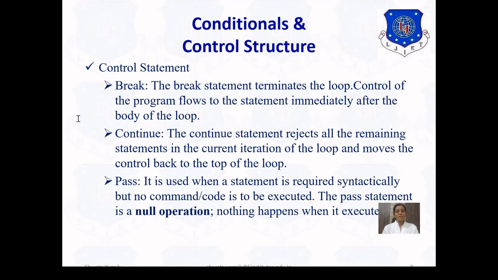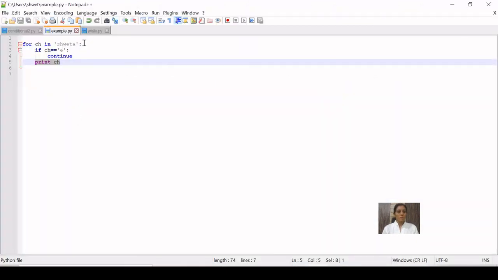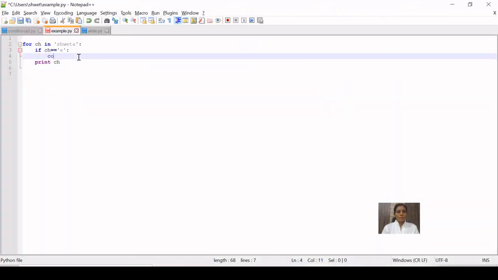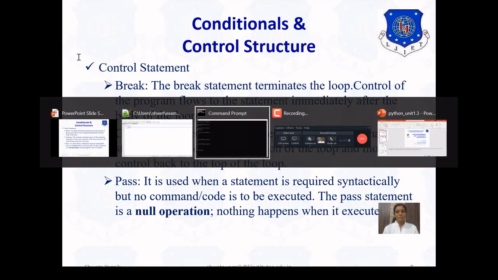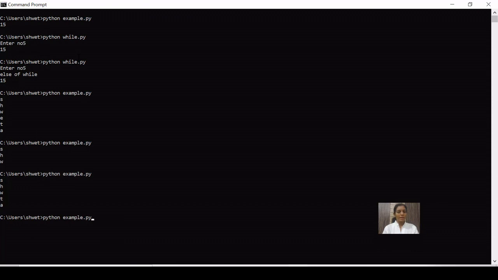Next is pass. It is used when a statement is required syntactically, but no command or code is to be executed. The pass statement is a null operation, and nothing will happen when pass is used. So here, if I use pass, it will have no effect. It will behave as if it is not written.